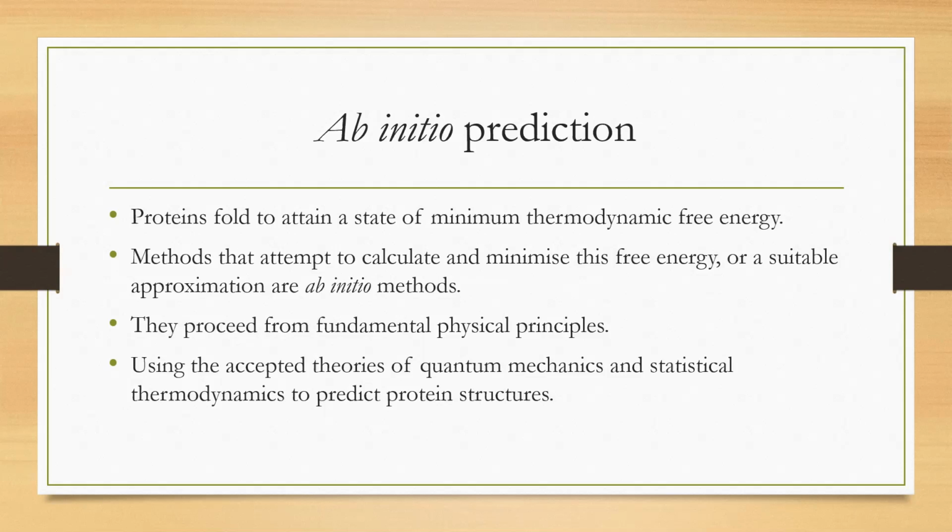In case the homologous template is not available, the next method of choice would be secondary structure prediction. But this method doesn't give you the three-dimensional structure of the protein. Rather, it gives you the secondary structural conformations of the query protein sequence. Two important algorithms we have discussed for secondary structure prediction: the Chou-Fasman method, which is the tool-based method, and the second method, the GOR method. It is named after three scientists. It is an information-based method, isn't it?